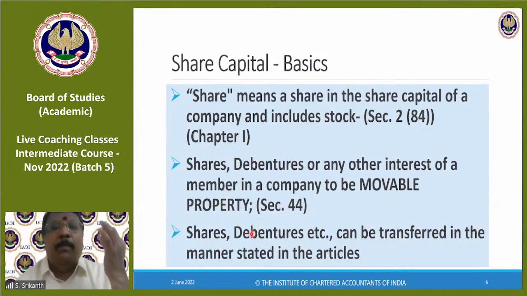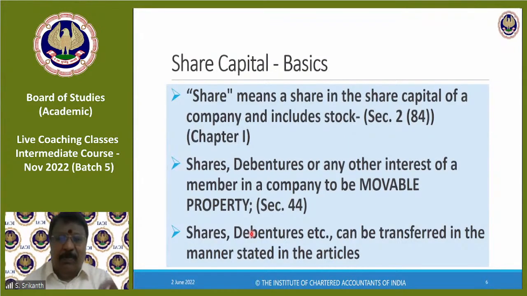Point is, ownership of movable property is transferred by mere delivery of possession. Ownership in a movable property is delivered by mere delivery of possession. So all I need to do is transfer. In the case of physical shares, the physical possession of the share certificate should be transferred. If you are the owner and you have the physical share certificate, if you want me to get ownership, you should give me physical possession. I'll take over. Of course, you should ensure that you got your money.